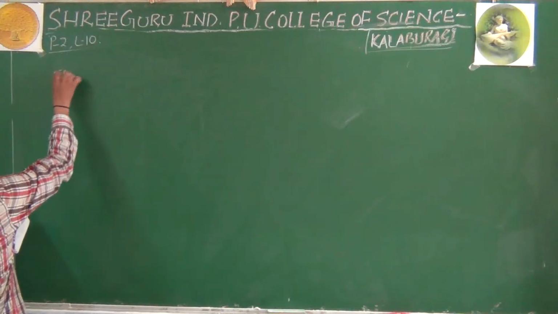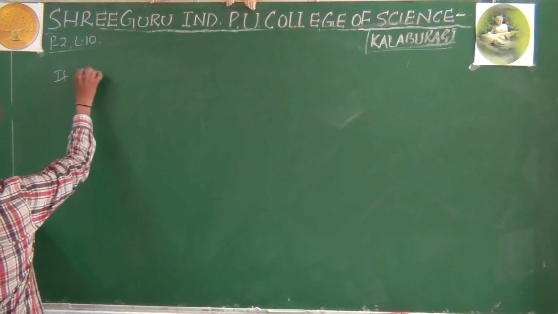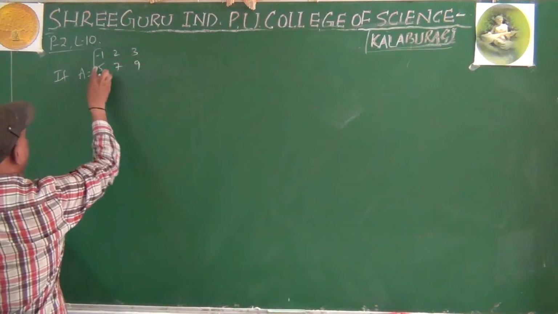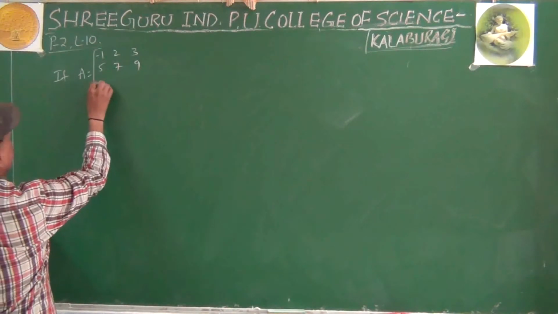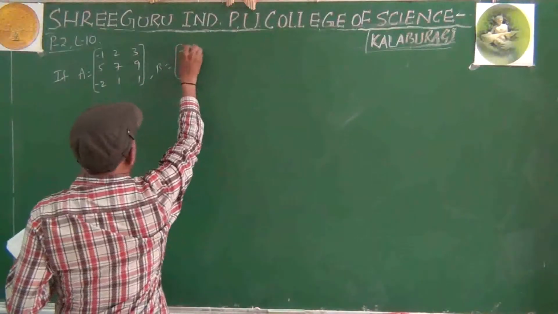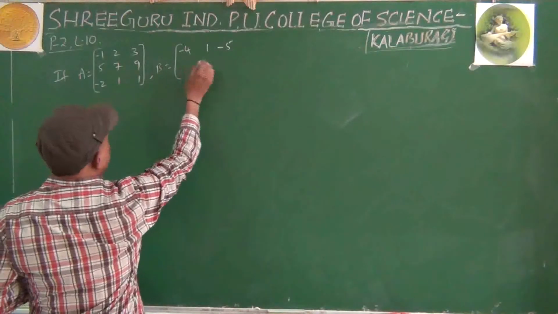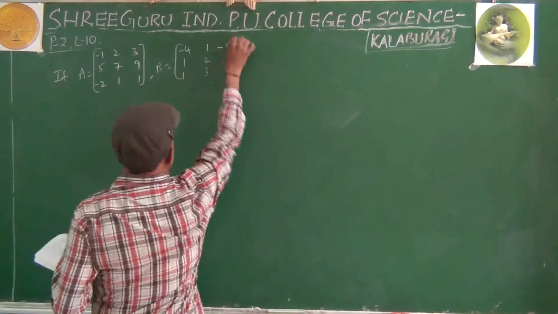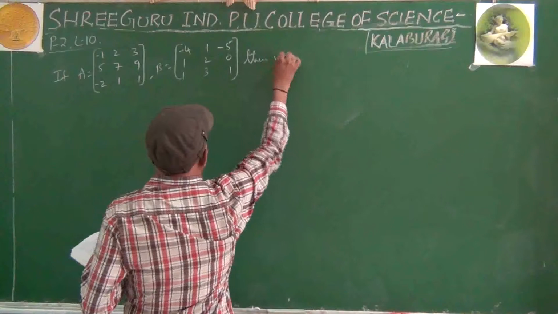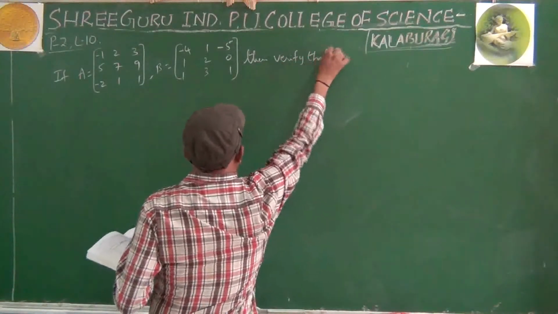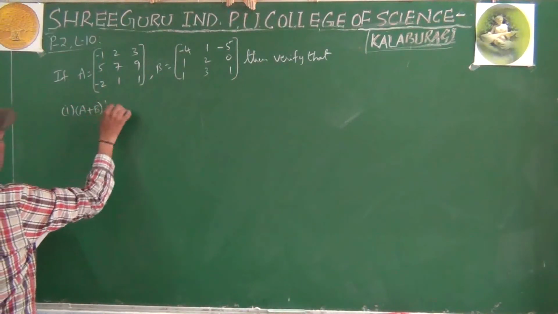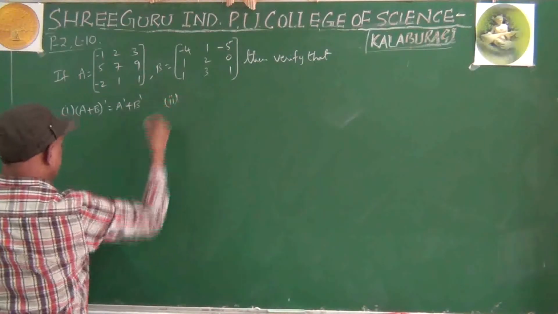Second question, if capital A equals minus 1, 2, 3, 5, 7, 9, minus 2, 1, 1, capital B equal to minus 4, 1, minus 5, 1, 2, 0, 1, 3, 1, then verify that first sub question, A plus B whole dash equals A dash plus B dash.